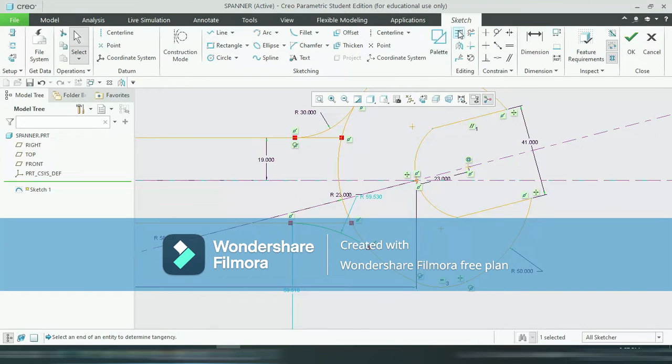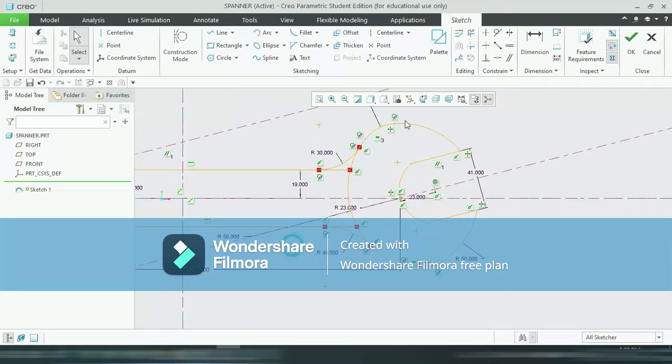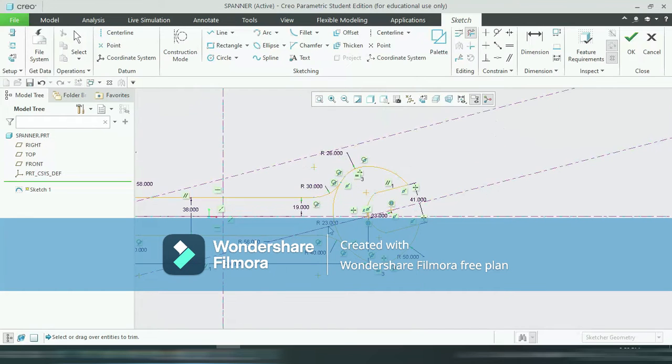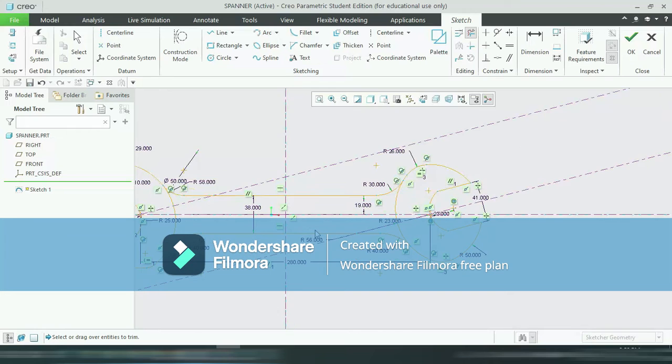Make a tangent, this arc to this line and this arc to this line. Now this radius is 40 and this one is 40. Okay. So now again delete the unwanted segments. We don't want this one and this one. Okay, our part is almost ready.